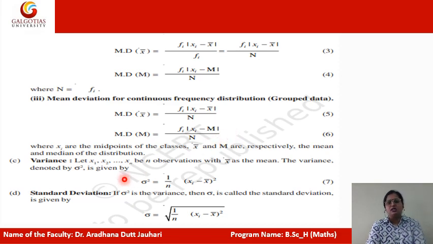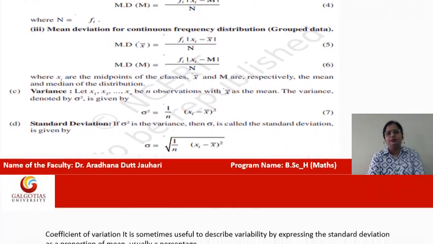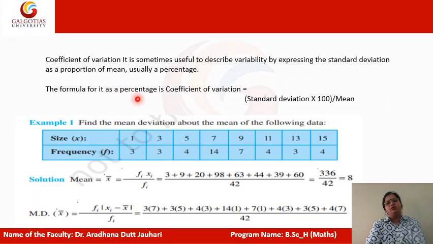And the variance: if x1, x2, ..., xn are the n observations and x bar is the mean, the variance is denoted by sigma square, and sigma square is equal to 1 upon n times the sum of xi minus x bar, the whole squared. The standard deviation can be written as the square root of variance. Next we come to the percentage coefficient of variation. The formula of coefficient of variation is standard deviation into 100 upon the mean.